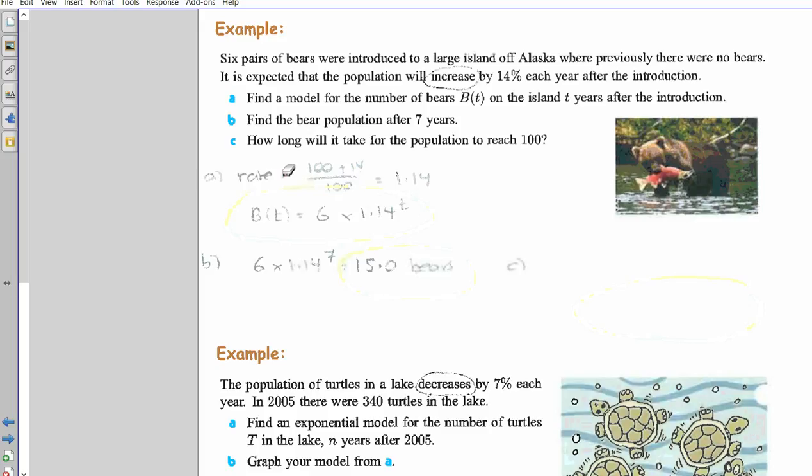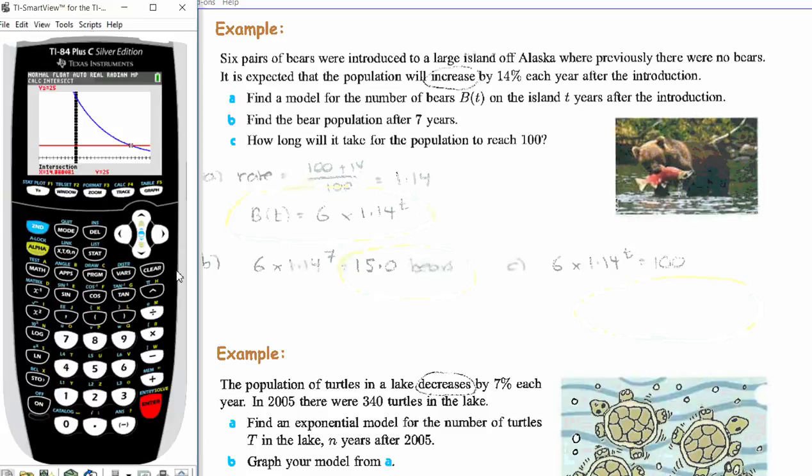C, how long will it take for the population to reach 100? So this is going to be a solving by calculation, because we've got to substitute in 100 here, set it equal to that, and solve for t, because we want to know how long. So make sure to show that so you get your method mark. 6 times 1.14 to the power of t, because we don't know what t is, equals 100, because they said population to reach 100. We have to plug this into our calculator now.